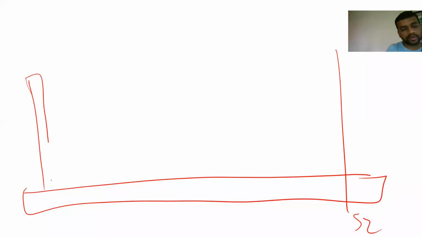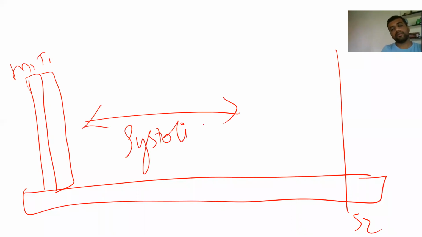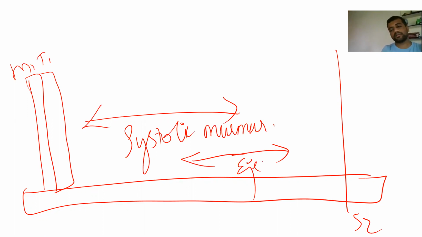Two components are almost fused, M1 and T1. Most of the time they are fused, and you can have a systolic murmur in this area, and you can have ejection clicks. These are the sounds we get here.